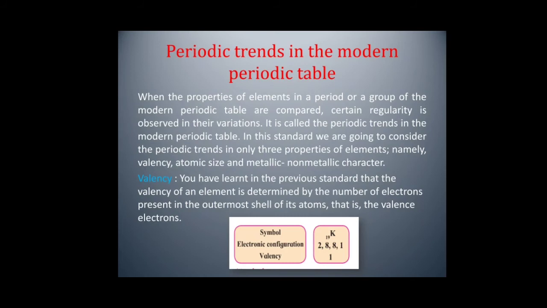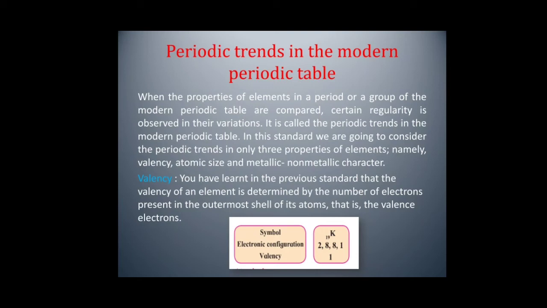When the properties of elements in a period or a group of the modern periodic table are compared, certain regularity is observed in their variations. It is called the periodic trends in the modern periodic table. We are going to consider the periodic trends in only 3 properties of elements, namely valency, atomic size, and metallic and non-metallic character.